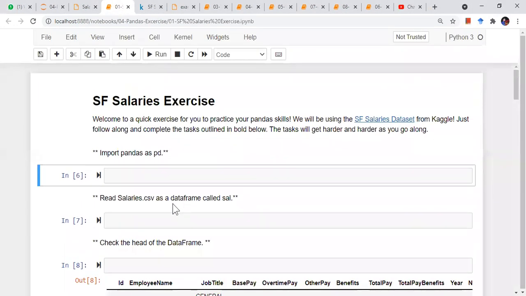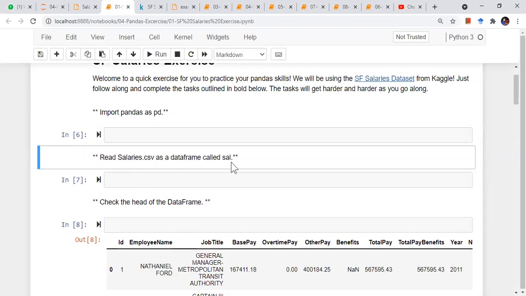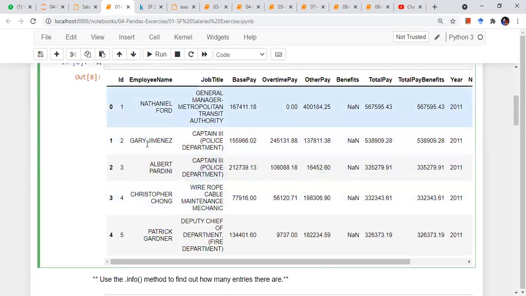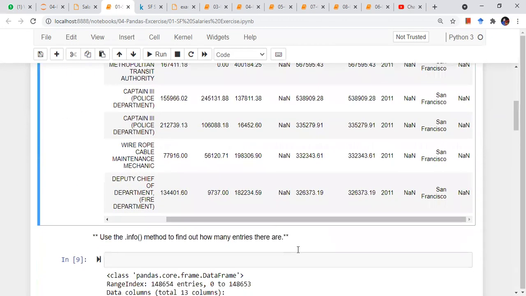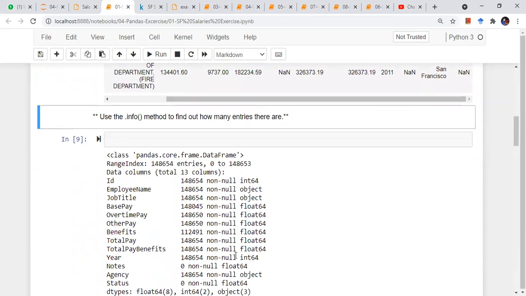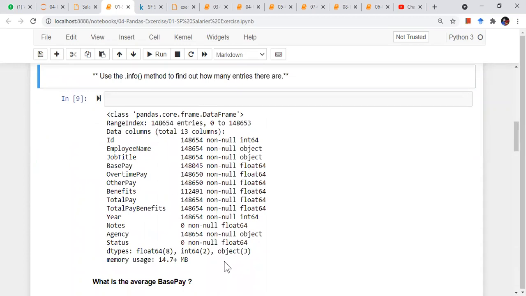So you have to read this. Then you have to create a data frame called sal. You have to convert this CSV file into a data frame. Then you have to check the head of the data frame, that is, only the top 5 rows of my data, to see how it looks. Next, you have to use the dot info method to get how many rows there are, what the non-null values are, and this kind of description.